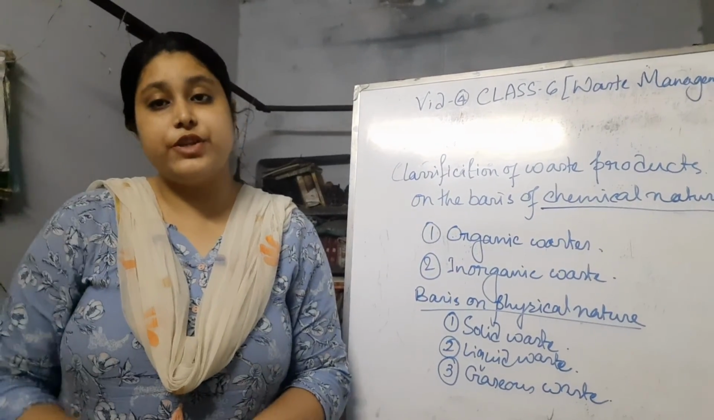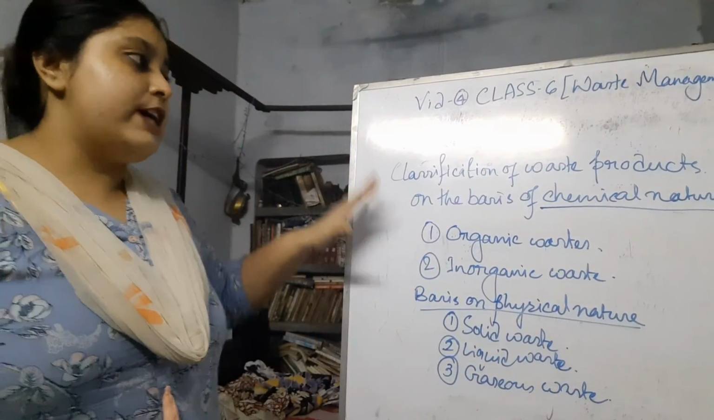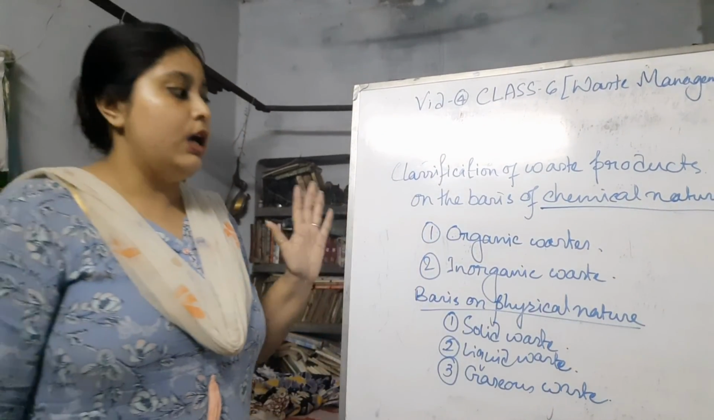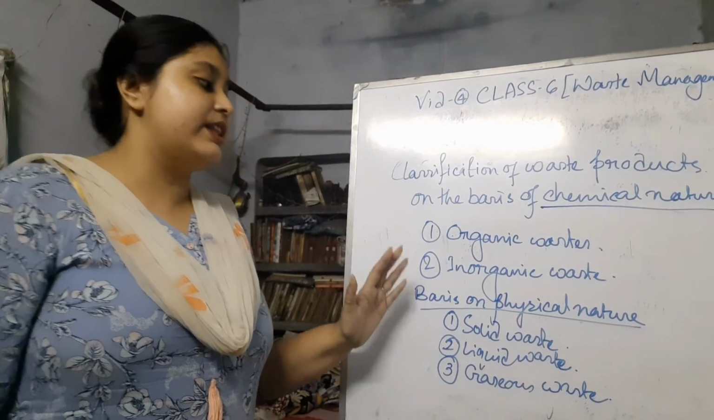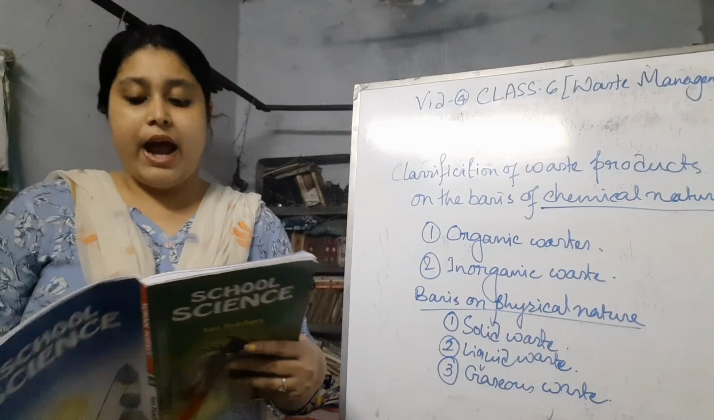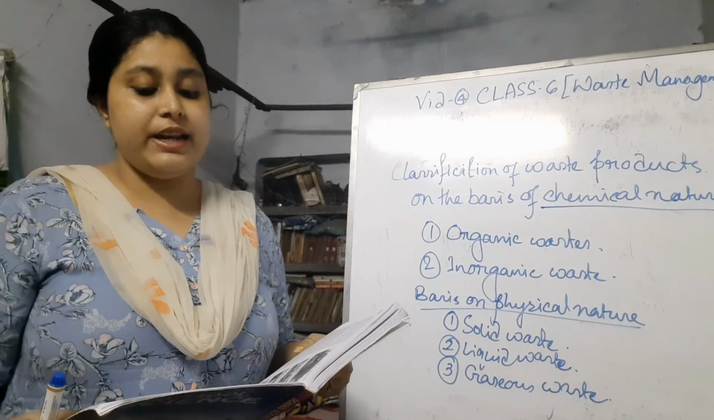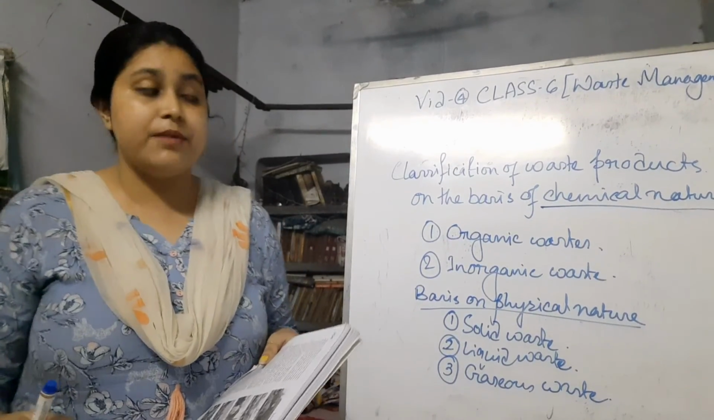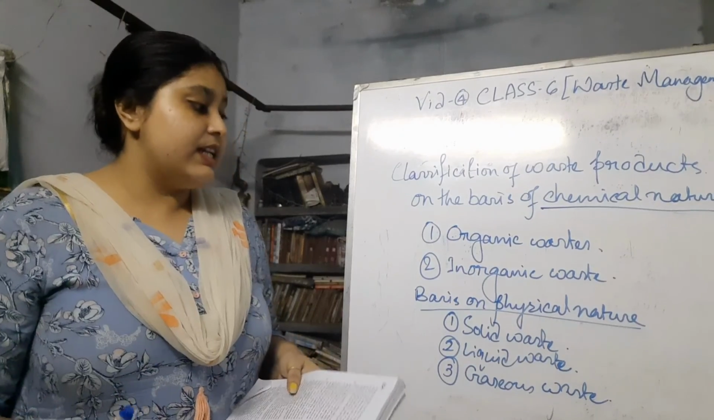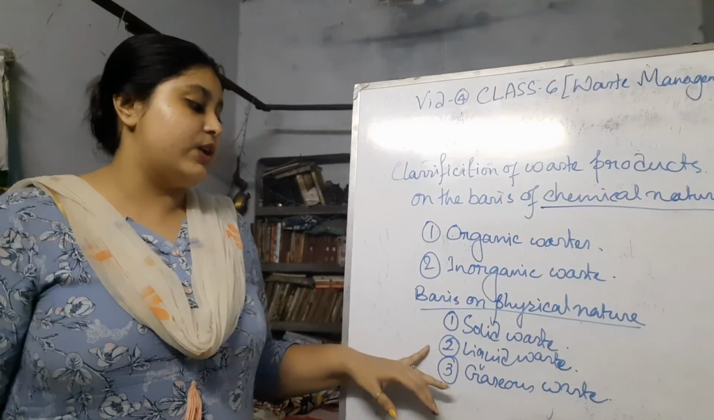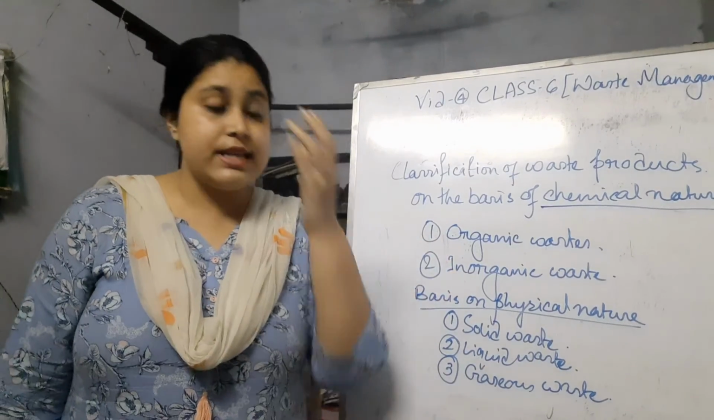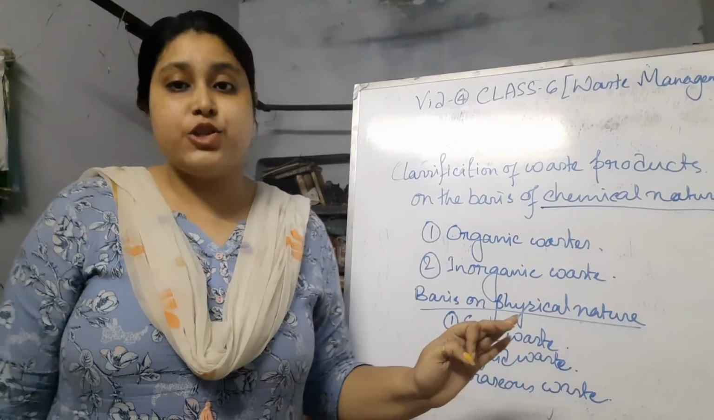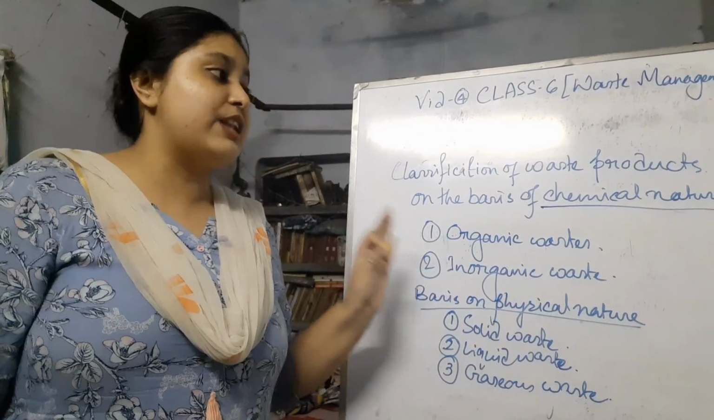So students, in this video we learned about waste products classified on the basis of chemical nature as well as physical nature. On the chemical nature, it is based on organic and inorganic waste. For the physical nature, there are three types: solid, liquid, and gaseous. In every type the waste products are present, and these are all very harmful. We have to stop them at once.